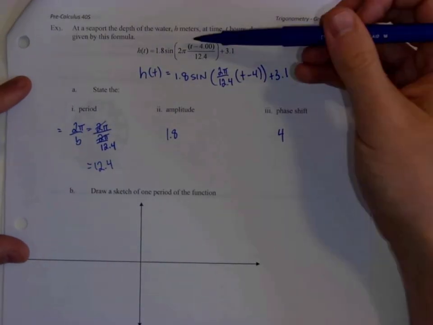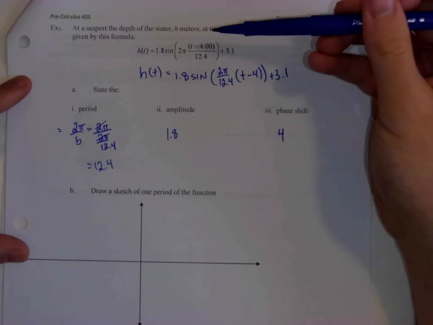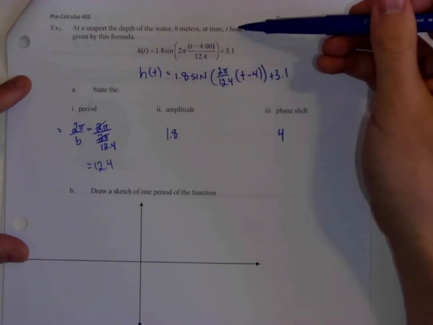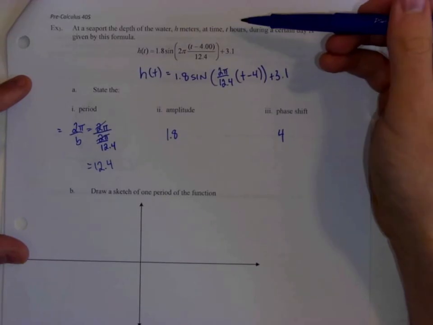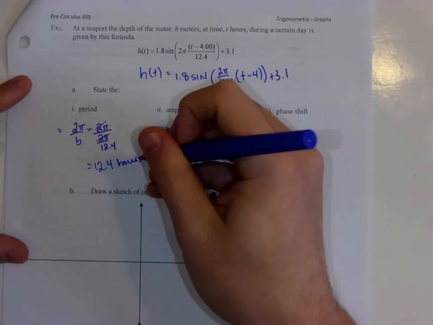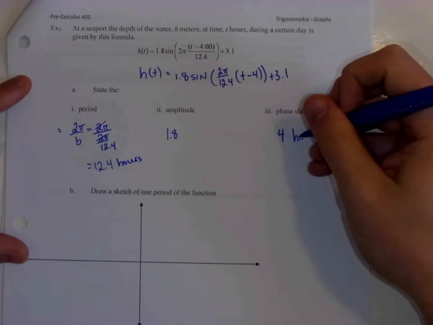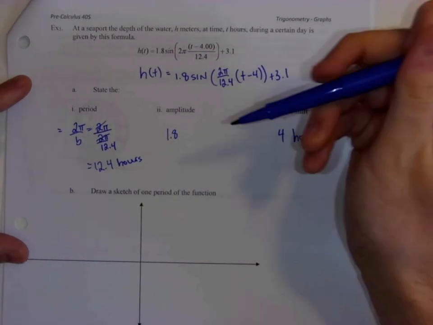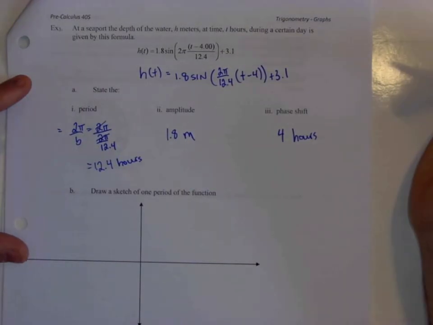So because x, or period and phase shift and those things, deal with t in hours, I always go back to the question, it could be minutes, seconds, whatever. It's hours in this case, then our period is 12.4 hours, and our phase shift is also 4 hours. And the amplitude is in meters because it deals with the y values, so it's 1.8 meters.